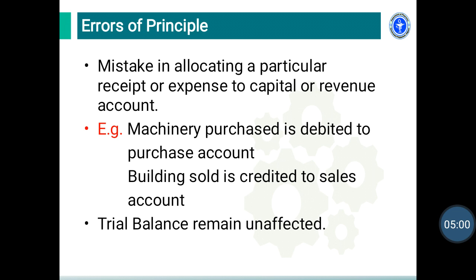When this type of mistake happens, it is called error of principle. This type of error does not affect the trial balance.